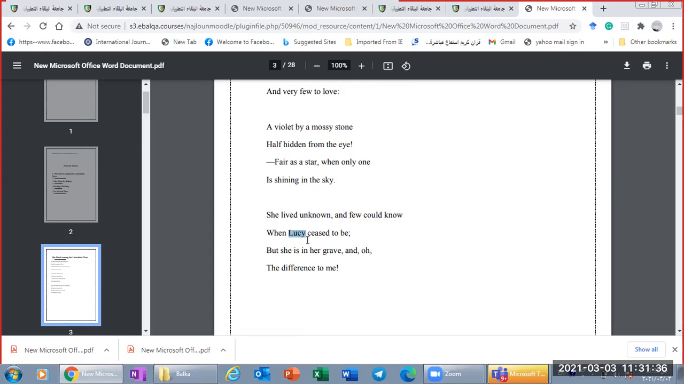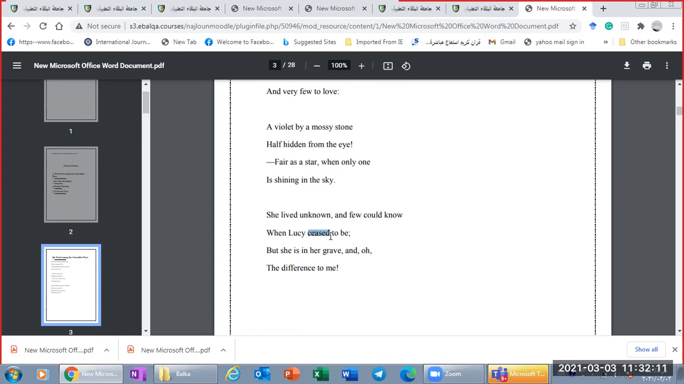When Lucy ceased to be, the word ceased means died. Now we as readers are surprised by this information. We think he is going to tell us something else rather than telling us that she died. But now, after this beautiful description of her beauty in the first two stanzas, he told us now that she died. Okay, she died. And only when she died, very few know that she died.